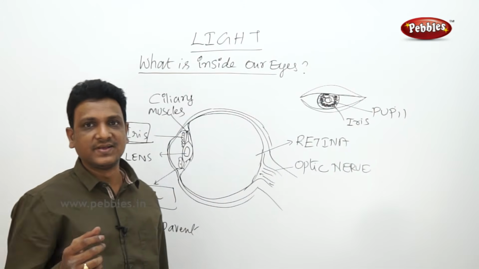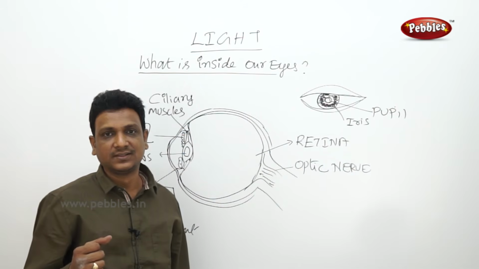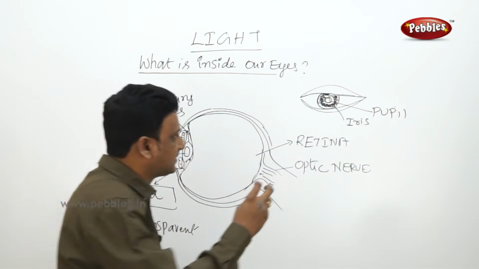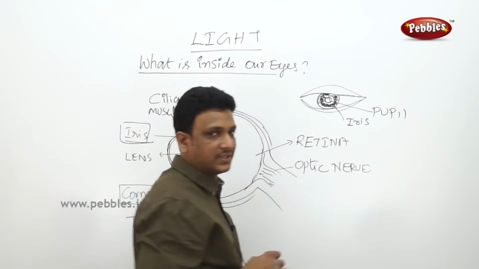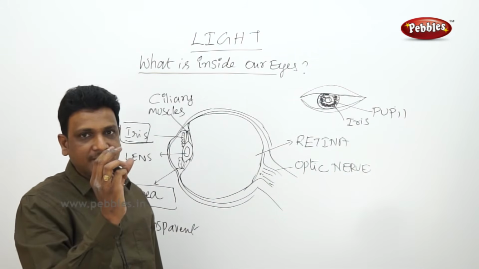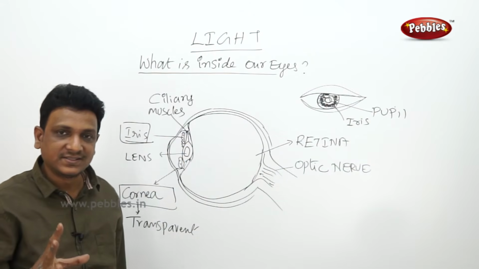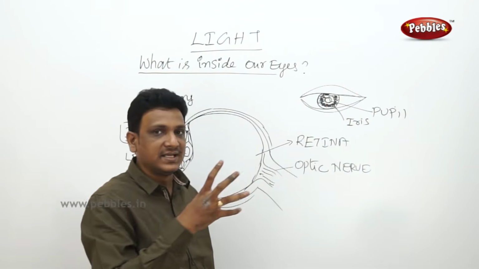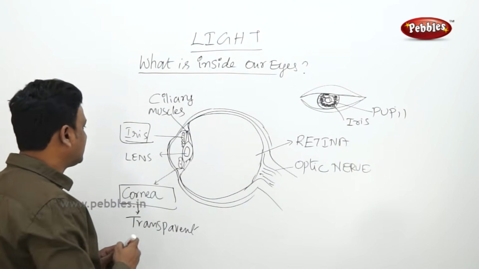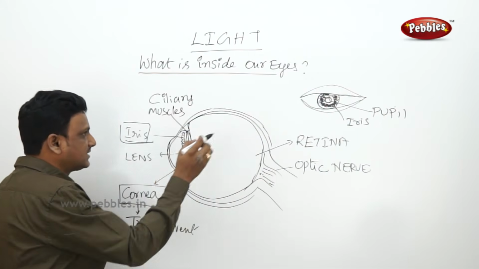The same thing happens when there is a power cut. Immediately you can't find anything, everything is dark. This means the pupil adjustment takes place by the iris slowly, according to the lighting conditions. When you enter bright light, the iris makes the pupil size small. When you go to dark areas, the pupil size is increased to allow more light into your eyes. So that is the iris, and the central opening through which the light enters is called the pupil.